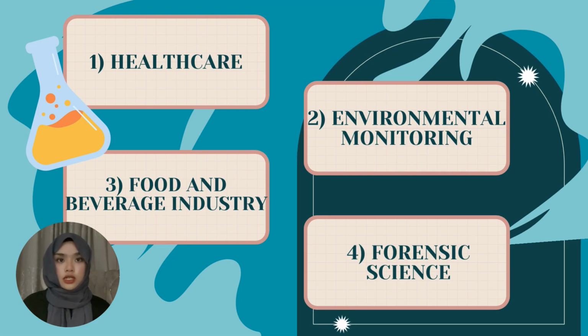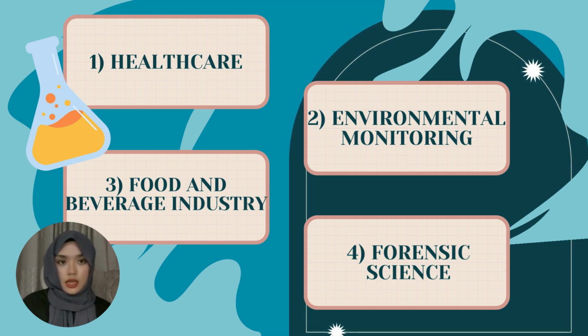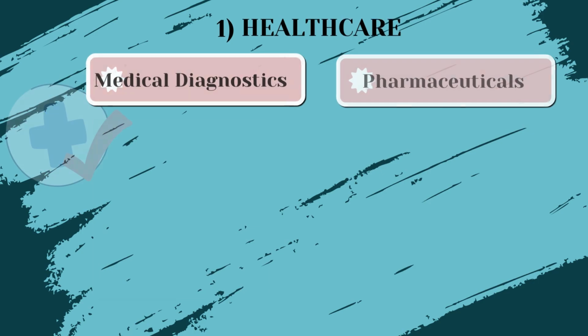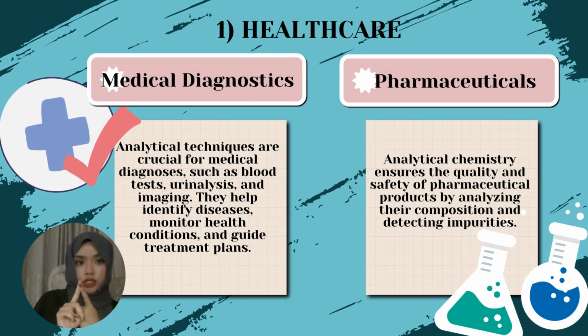So here are some uses of analytical chemistry that we encounter every day in our daily life. First is healthcare, and second, environmental monitoring. Next, the food and beverage industry, and the last one is forensic science. For healthcare, we have two related topics here, which are medical diagnostics and pharmaceuticals.